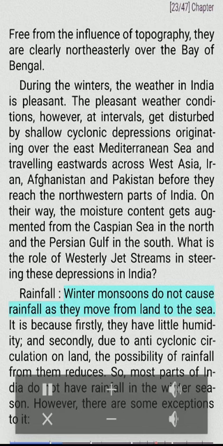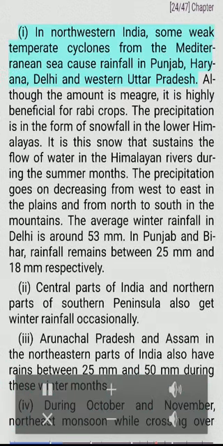Rainfall. Winter monsoons do not cause rainfall as they move from land to the sea. It is because firstly, they have little humidity. And secondly, due to anticyclonic circulation on land, the possibility of rainfall from them reduces. So, most parts of India do not have rainfall in the winter season. However, there are some exceptions to it.